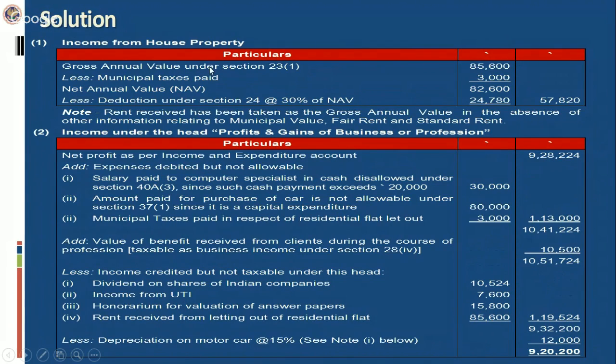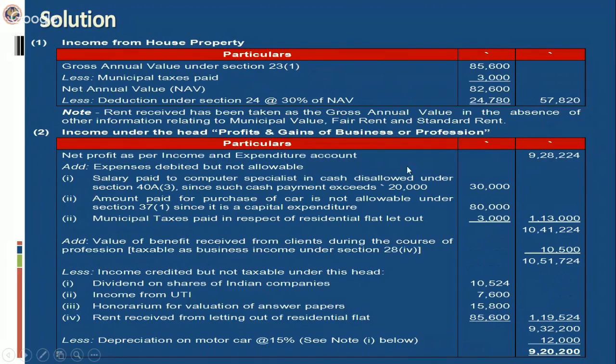For example, this is gross annual value. Since no information is given relating to fair rent or standard rent, you assume that the whole rent is treated as the gross annual value. From that, municipal taxes paid is allowable as a deduction. It is the paid amount, 3,000. Here you will compute the income from house property in this manner.